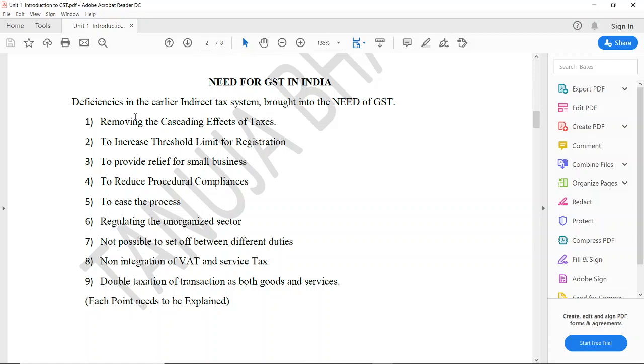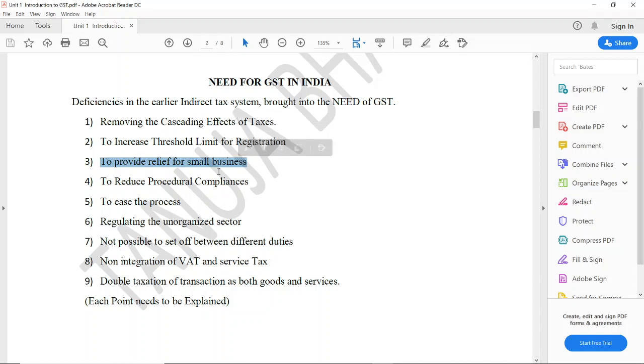In that there was tax on tax, but GST removes the cascading effect of taxes, that is, it removes the effect of double taxation. To increase threshold limit for registration: earlier for service tax, anyone having a turnover of more than 9 lakh had to get registered under service tax, but that is not the case in GST, because in GST you all know the threshold limit is 20 lakhs and above in case of services and 40 lakhs and above in case of goods. So the limit has been increased to provide relief for small businesses.